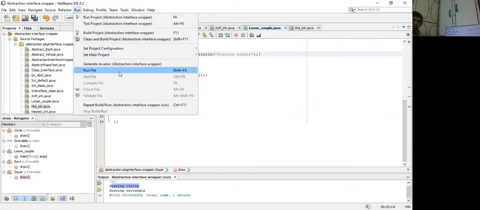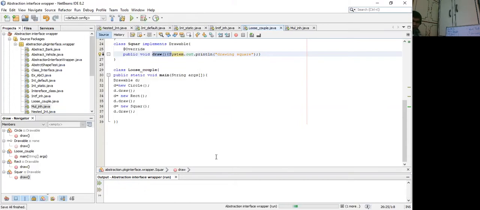If we are adding a new shape without making any changes to the interface, will it work or not? Let's see. Yes, it's perfectly working. What are the outputs that we are getting here? Drawing circle, drawing rectangle, because those things already exist. Now the new shape that has been added is drawing square. So this way we can understand that by adding a new shape to the code, we don't have to make any changes to the previous code, just some new additions should be made, and that's it.